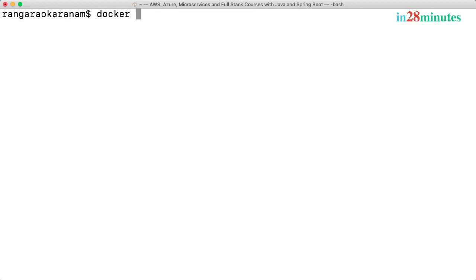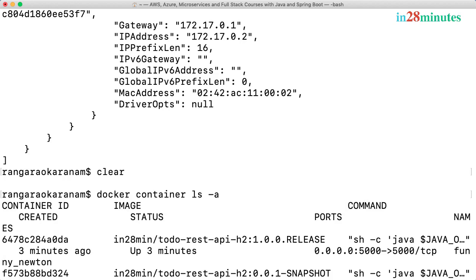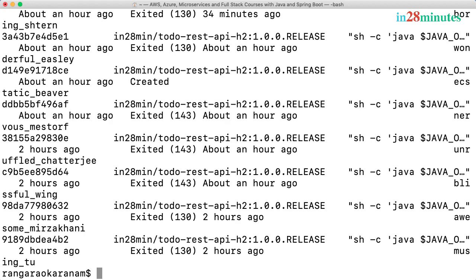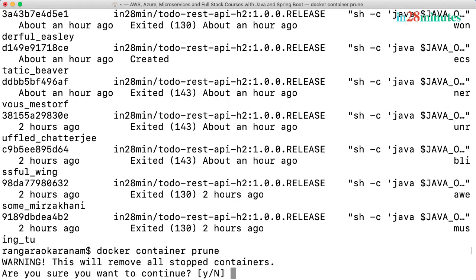The other interesting command related to the containers is docker container prune. Before that, let's do a docker container ls -a. You can see that we have one container in a running status, up 3 minutes, and most of the other containers are in an exited status. And let's do a docker container prune. This would remove all the stopped containers.